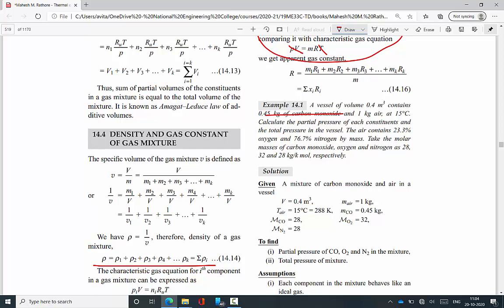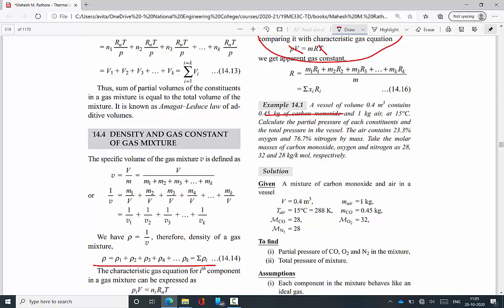The air contains 23% oxygen and 76% nitrogen by mass. Take the molar masses, which is nothing but the molecular weight, of carbon monoxide, oxygen and nitrogen as 28, 32 and 28 kilogram per kg mole respectively.